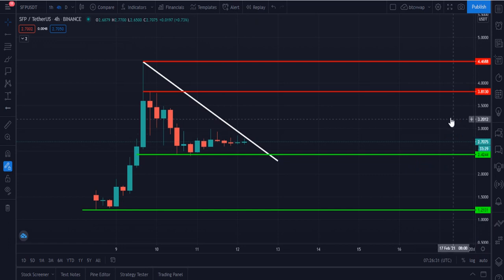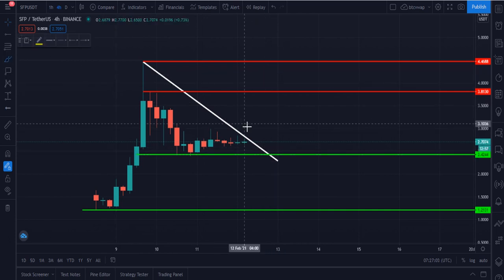Here you can see. Lowest price zone is $1.2 and highest price zone is $4.48. What is the immediate short-term target? Let me please tell you. Here you can see SafePal rejected from that point, which is at $4.50 price level, and here you can see price. It is currently trading at $2.70 level. And this is the trend line. It is respecting that trend line.